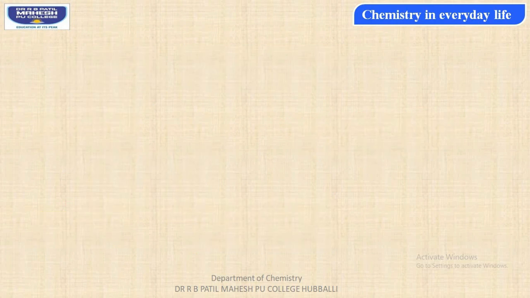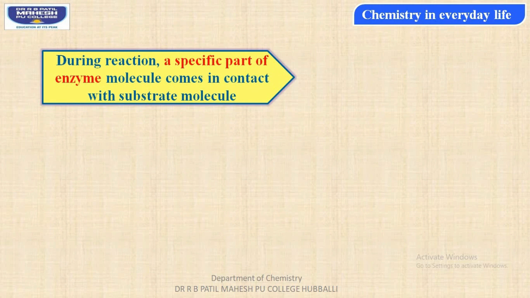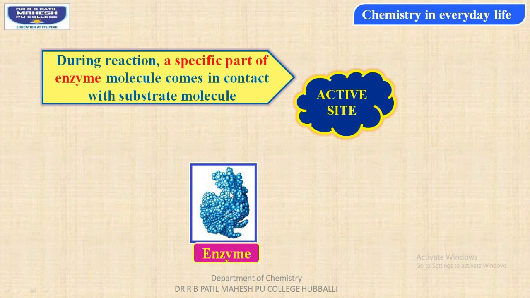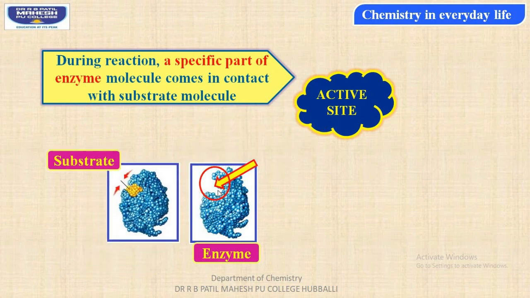And during the reaction between enzyme and the substrate, students, a specific part of the enzyme molecule comes in contact with the substrate, and that specific part of the enzyme is called the active site. The enzyme has a specific site which is exactly complementary to the substrate molecule.